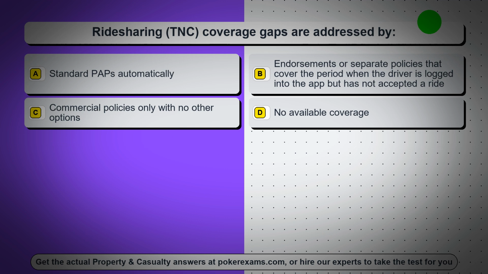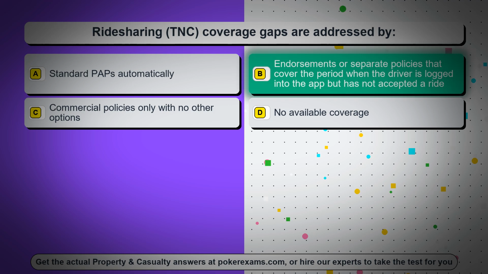Question 21. Ride-sharing, TNC, coverage gaps are addressed by option A, standard PAPs automatically, option B, endorsements or separate policies that cover the period when the driver is logged into the app but has not accepted a ride, option C, commercial policies only with no other options, option D, no available coverage. The correct answer is option B.